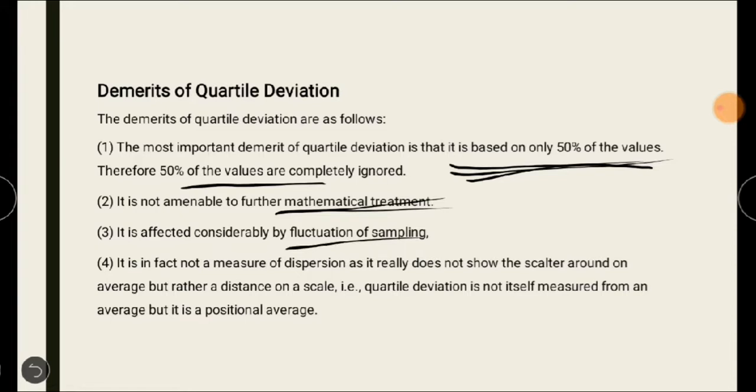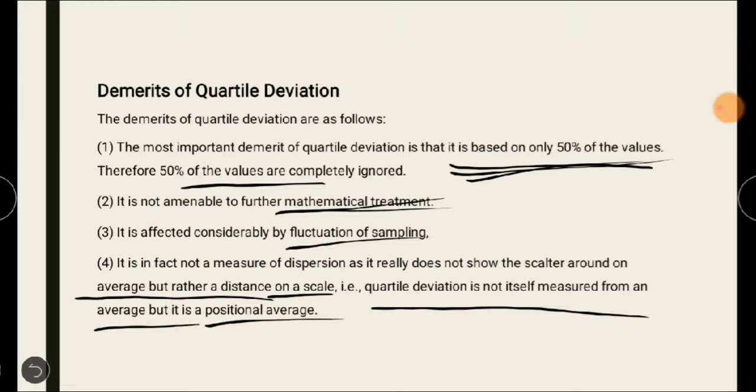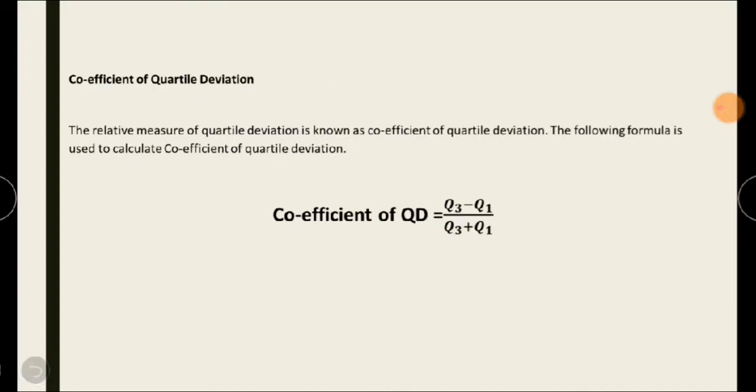It is in fact not a measure of dispersion, as it does not show the scatter around the average, but rather a distance on a scale. Quartile deviation is not measured from an average, but it is a positional average. That is one drawback of quartile deviation.